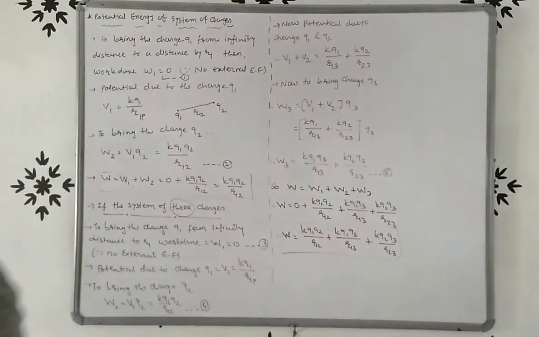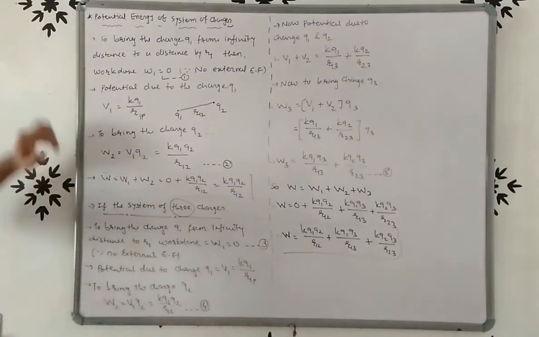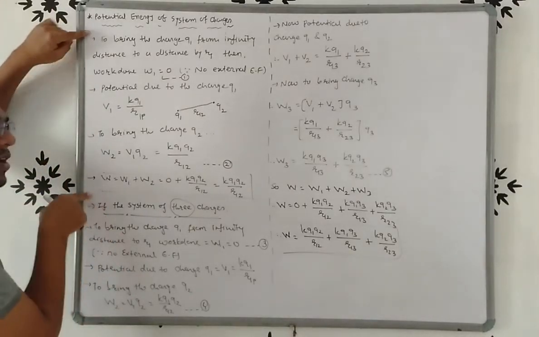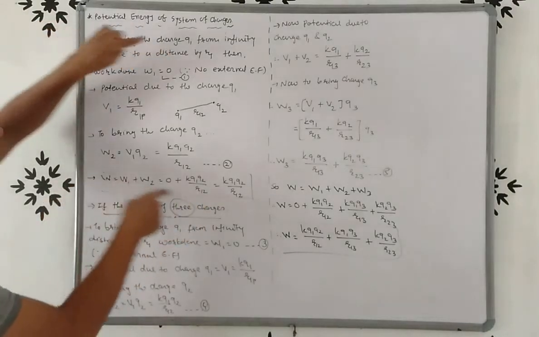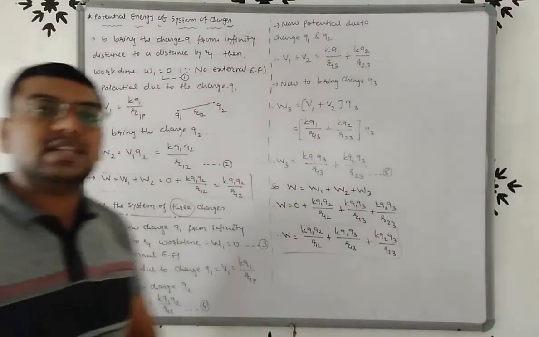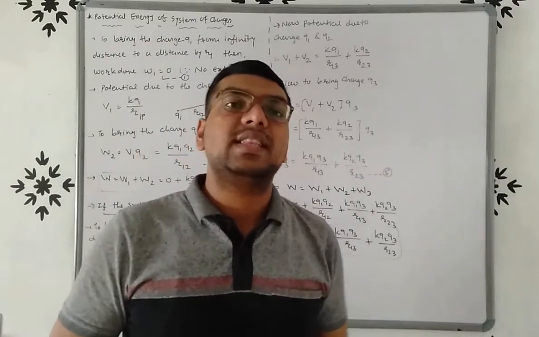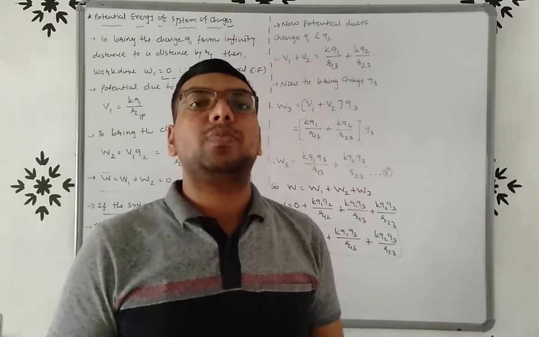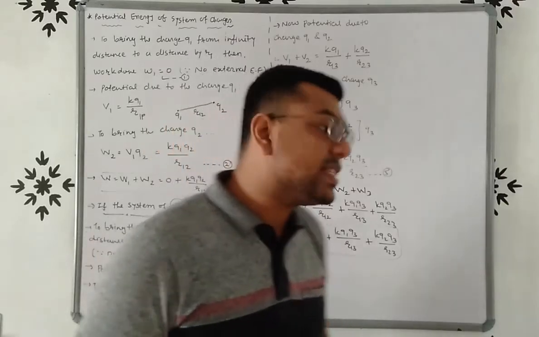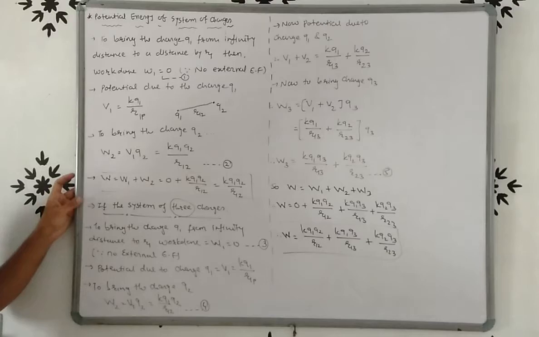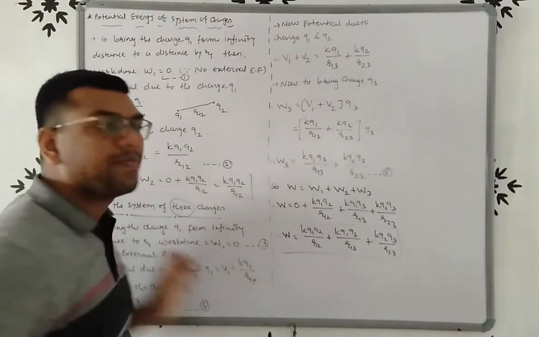Once again friends, if the question is: derive the equation of potential energy of a system of two charges, then you have to write from here to here only, because this is the potential energy of a system of two charges. And if the question is: derive the equation of potential energy of a system of three charges, then you have to write from here to here.